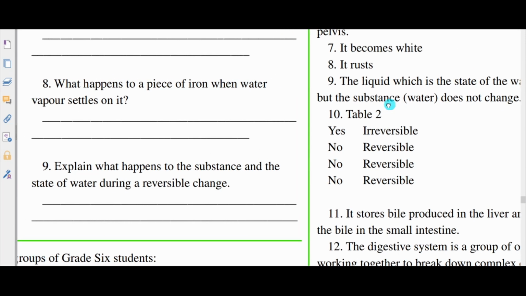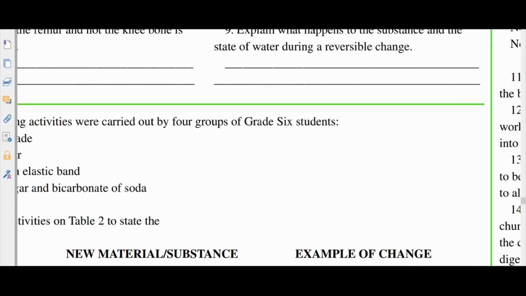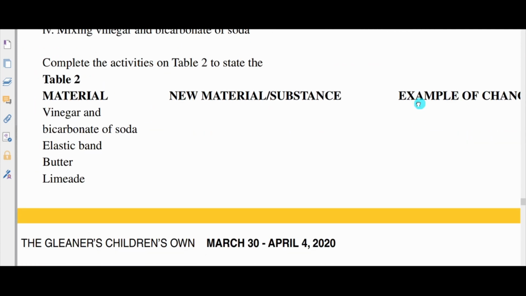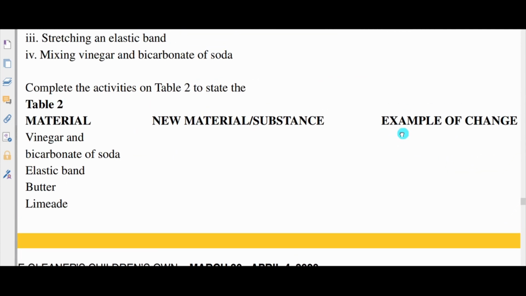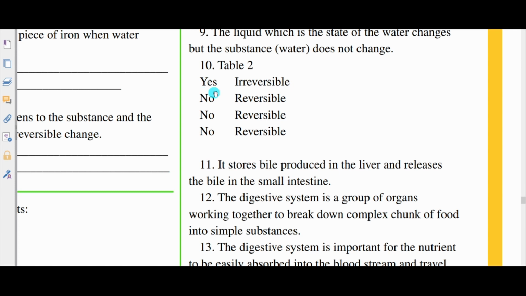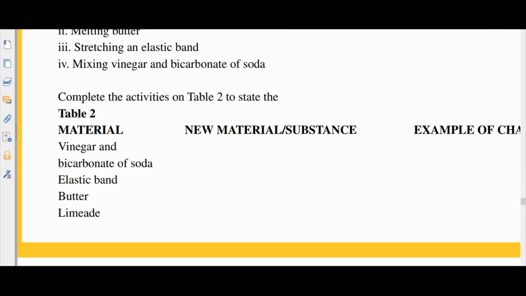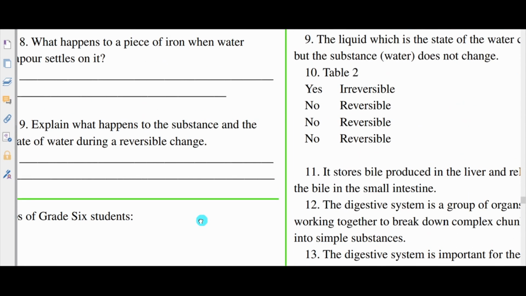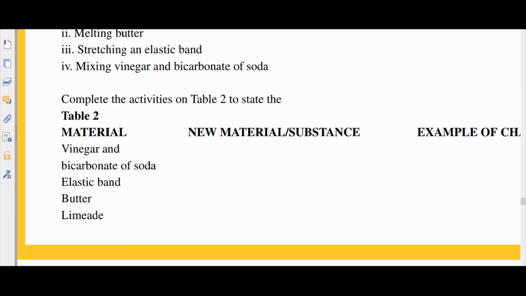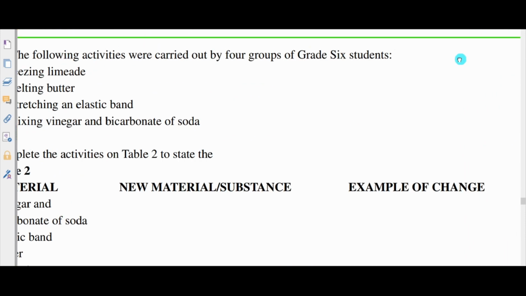Number 9, here what happens to the substance and the state of water during a reversible change. The liquid state of water changes, but the substance does not change. And number 10, we have this table here with our vinegar, baking soda, elastic band. Let's go back here. So our vinegar, irreversible change, or elastic band, that would be reversible change. Or butter, again reversible change, and or limeade, reversible change.